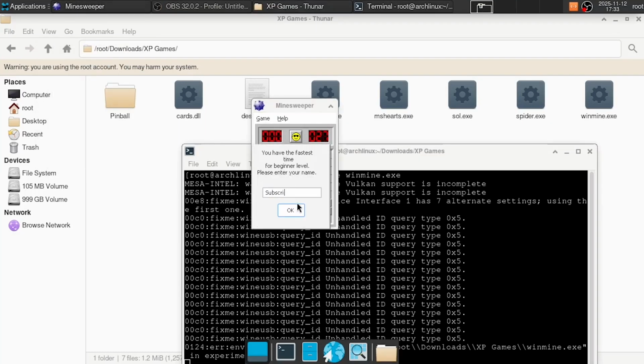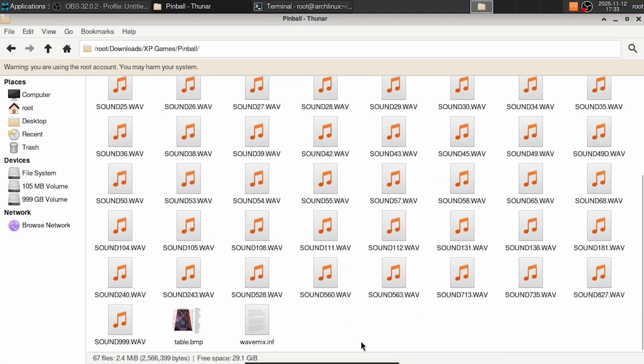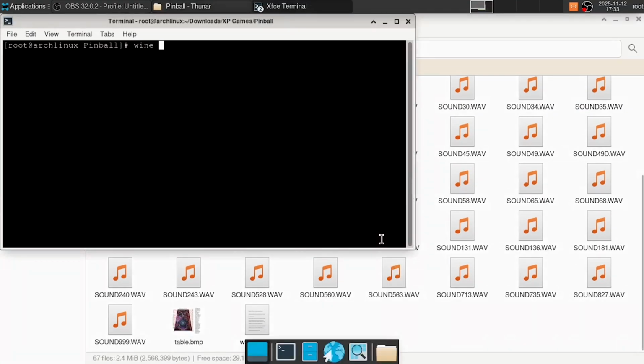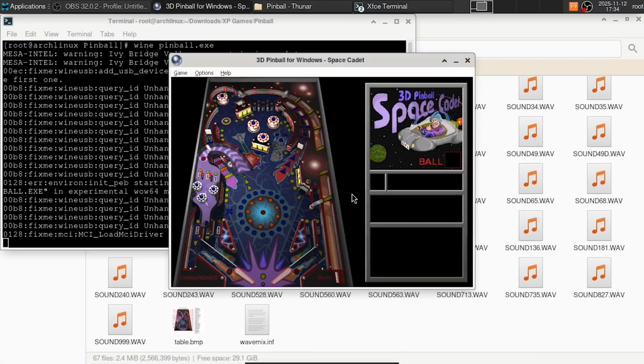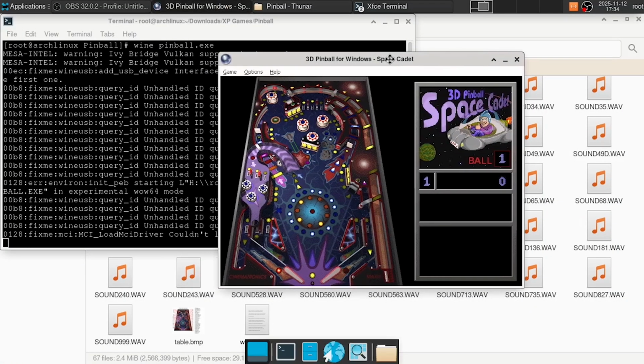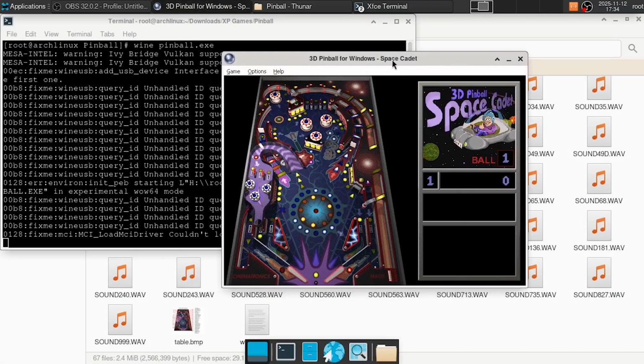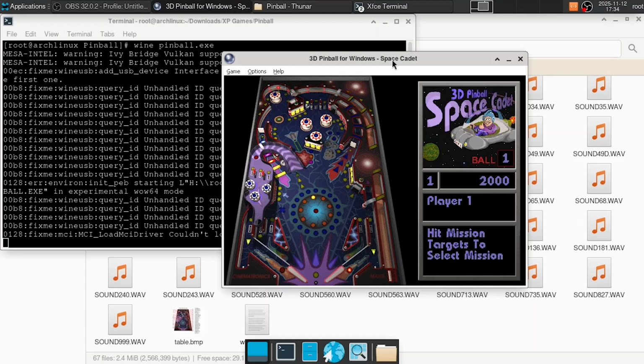Minesweeper also works, but there is one thing I really want to try out since I already have the XP games, and that is Pinball. Yes, ladies and gentlemen, we will now see if 3D Pinball, a game so closely associated with Windows, works with Wine. Oh my god, I can't believe this, it actually loads! This is unbelievable. How much crazier than this could it ever get? 3D Pinball Space Cadet on Arch Linux.